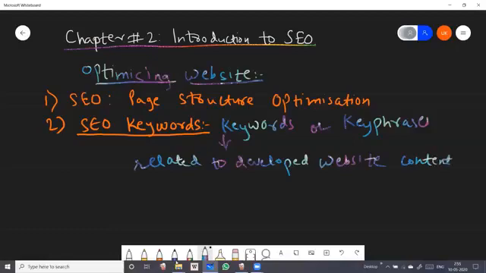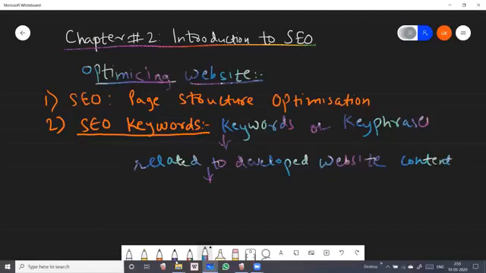Now there is a list of keywords, students, and from those keywords we have to choose the proper keywords so as to boost our on-page SEO, because these keywords are very important to get organic traffic. Okay.